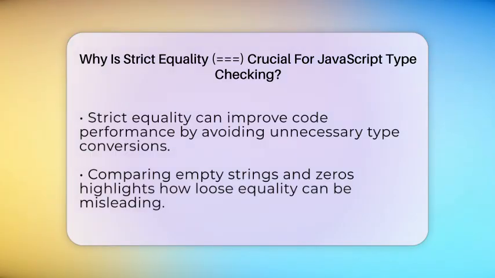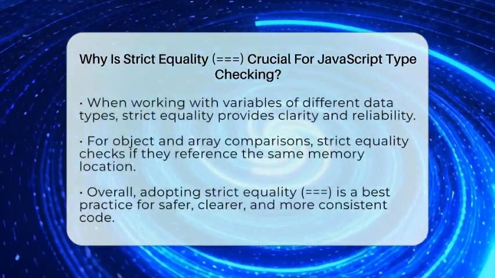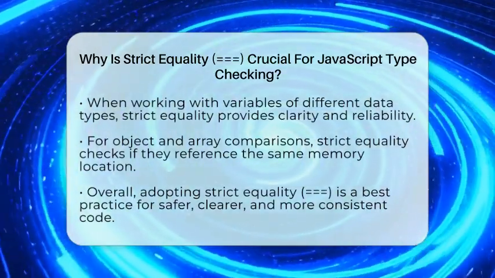In JavaScript, variables can hold different data types like numbers, strings, or objects. When you check if a variable has a certain value, you want to be sure you're comparing the right types. Using strict equality makes your comparisons clear and reliable. It's especially useful when working with functions that expect specific types of inputs.